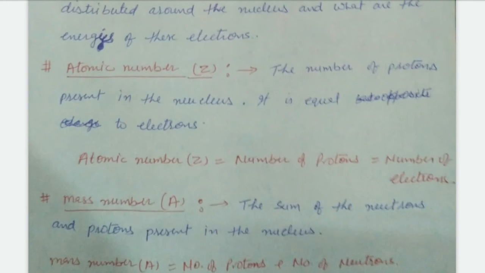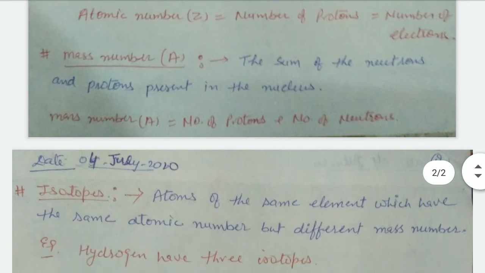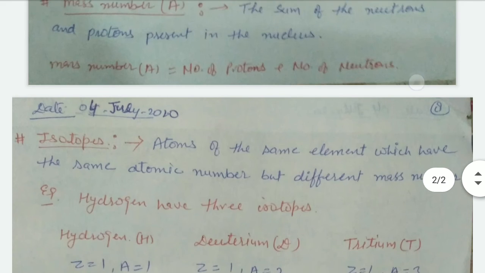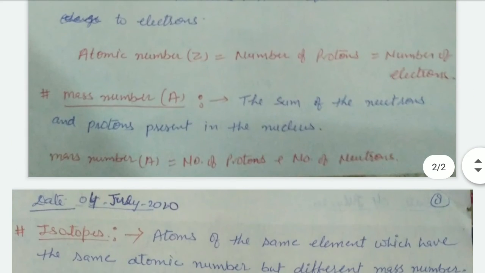The number of protons present in the nucleus is equal to the number of electrons. Atomic number is equal to the number of protons, which equals the number of electrons. Mass number is the sum of the neutrons and protons present in the nucleus. It is noted by the number of protons plus the number of neutrons, right? And the atomic number is denoted by Z.